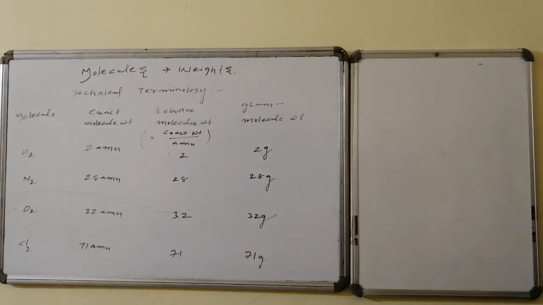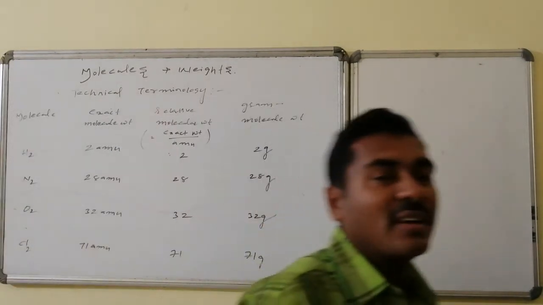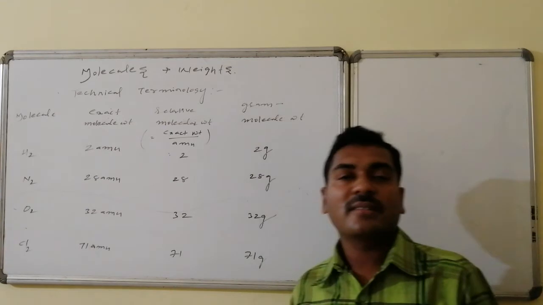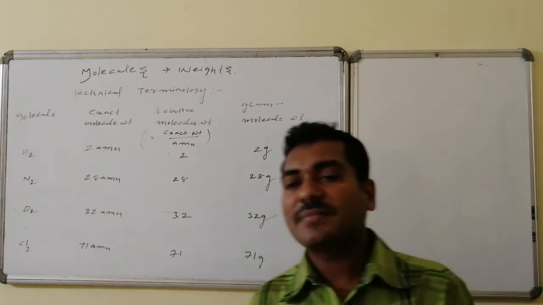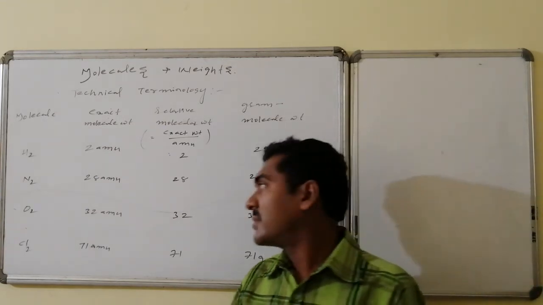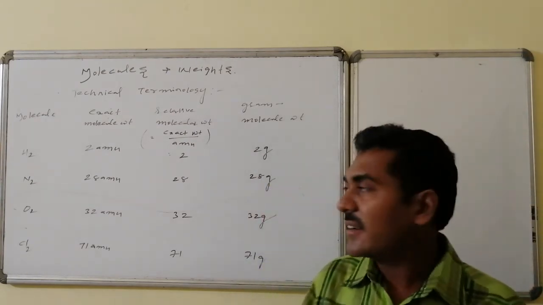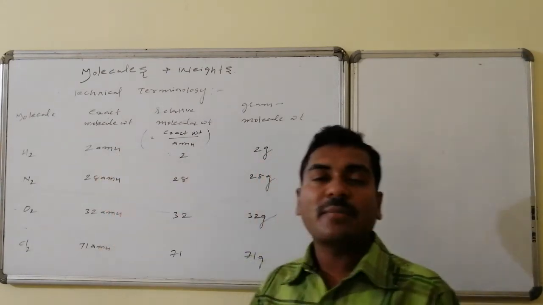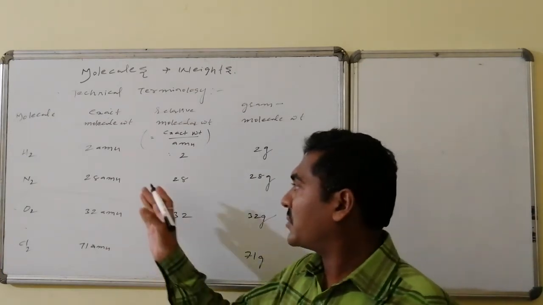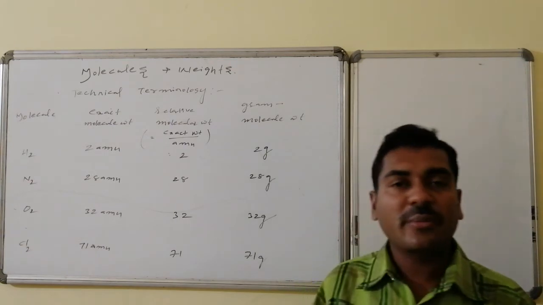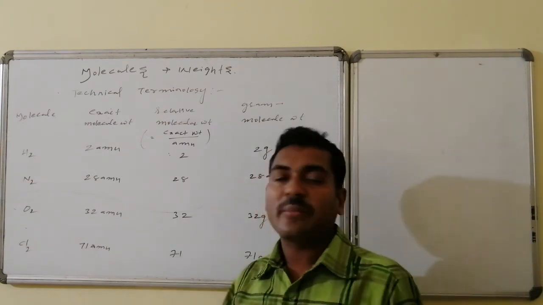Now, for the technical terminology, relevant weight information of molecules like homodiatomic molecules. In the first case I am taking as examples hydrogen, nitrogen, oxygen as well as chlorine. As we calculated the corresponding exact molecule weights, hydrogen is 2 AMU, nitrogen is 28 AMU, oxygen is 32 AMU, chlorine is 71 AMU.